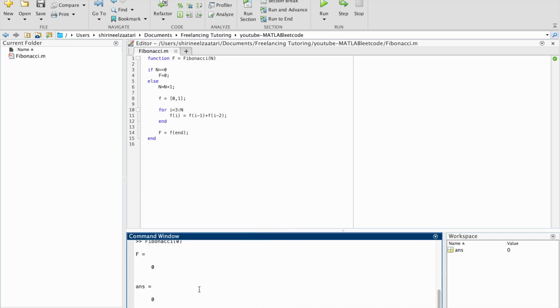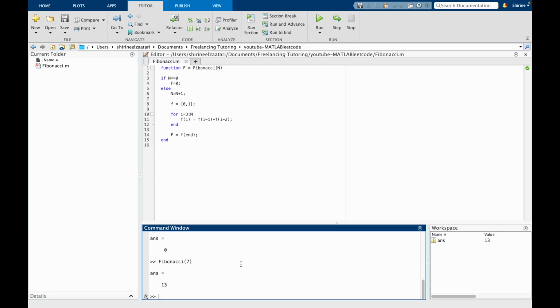Alright, let's try 7, which gives 13. Just to double check if this is true, let's do it manually. So this is f of 0, then 1, then 2, then 3, then 4, then 5, 6, and 7. So it is right, it is correct. Good, so there you go.